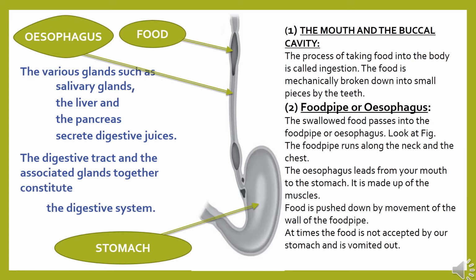Now the food enters the second part, that is the food pipe or the esophagus. The swallowed food passes into the food pipe. The food pipe runs along the neck and the chest. The esophagus leads from your mouth to the stomach. It is made up of muscles. Food is pushed down by the movement of the wall of the food pipe. At times, the food is not accepted by our stomach and is vomited out.